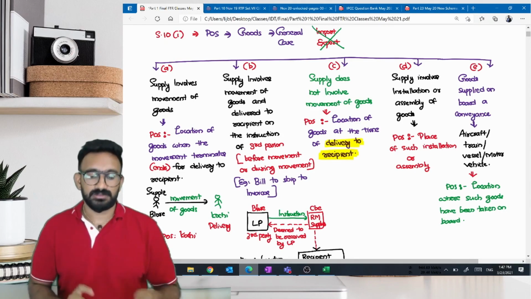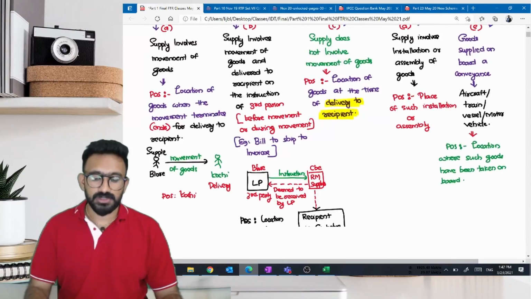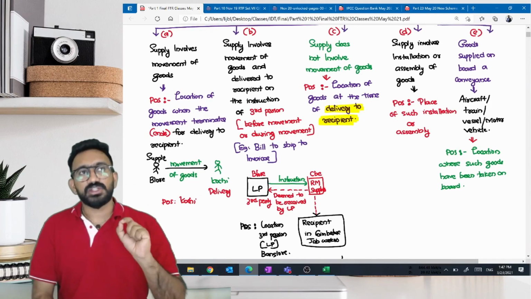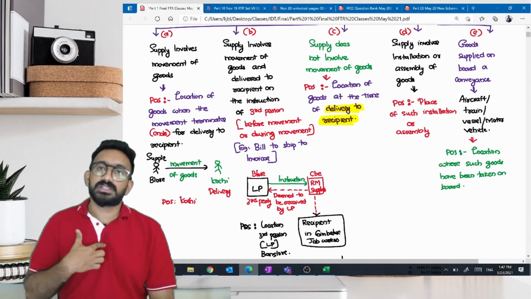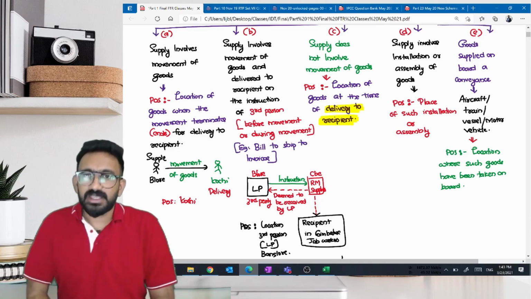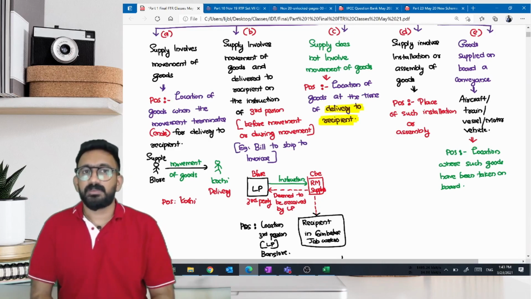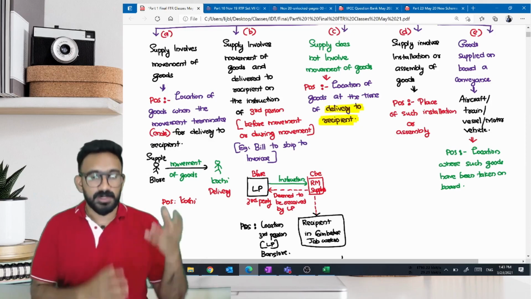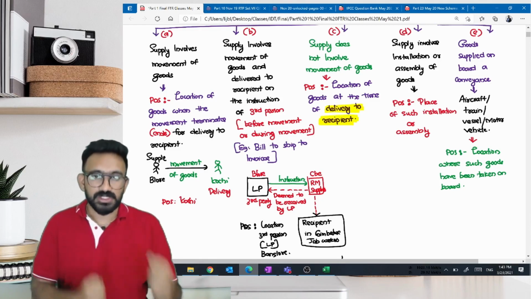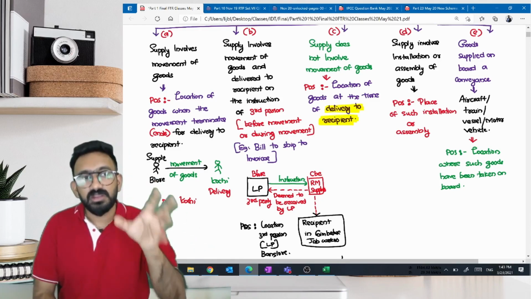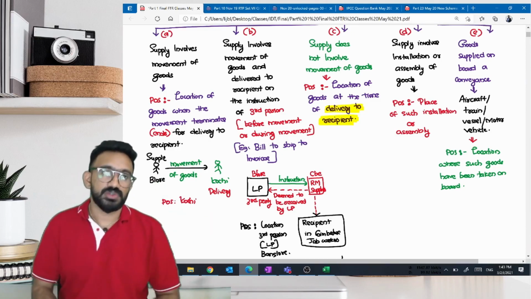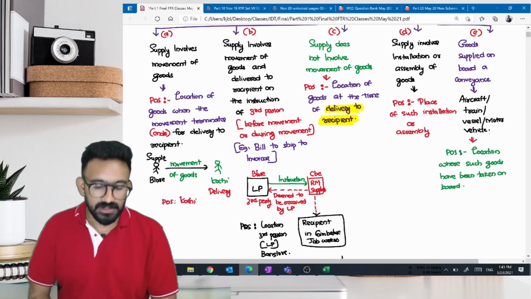I'll give you a fundamental that you can remember so that most of the questions will be solved with it. Except for some cases, where you will have a different rule, generally, if you wanted to find out the place of supply for supply of goods, whether you're purchasing a mobile phone, furniture or clothes, you have to just look at where the goods are. You just keep following the goods. That will give you the place of supply. So you just be with the goods.